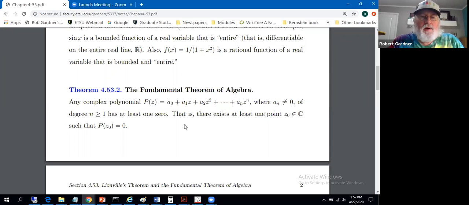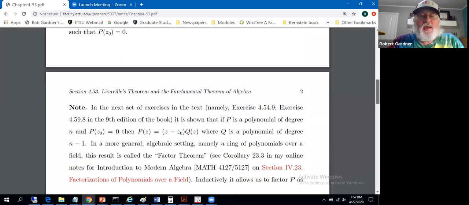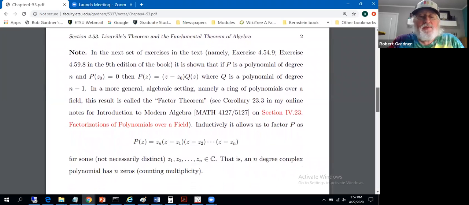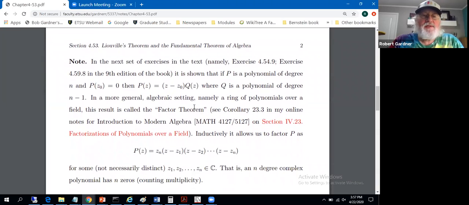All right, so the claim is: polynomial, degree at least 1. There is some point z sub 0 where p of z sub 0 equals 0. That is, there exists a root of such a polynomial; it has at least one root, is the claim. Okay, maybe a little bit of follow-up on that. What we would see soon in the exercises is an alternative way to state that. We'll go through the proof, of course, because it's not involved, and we've got Liouville's theorem.